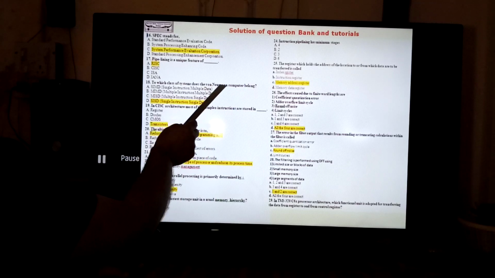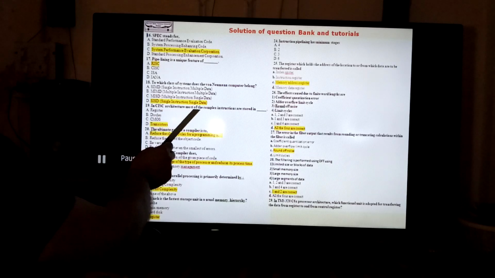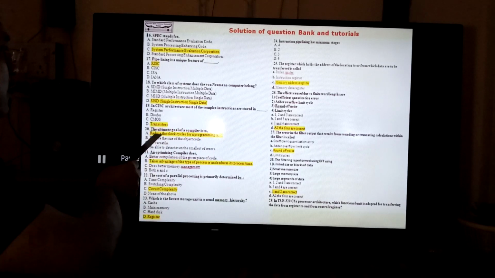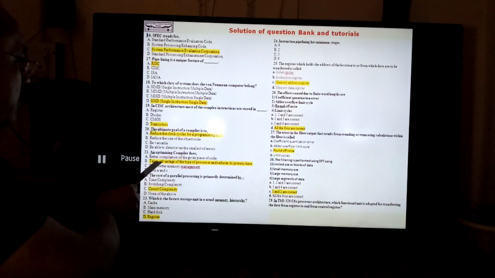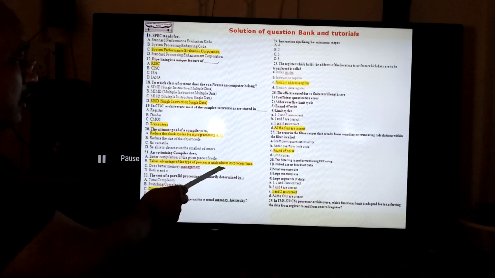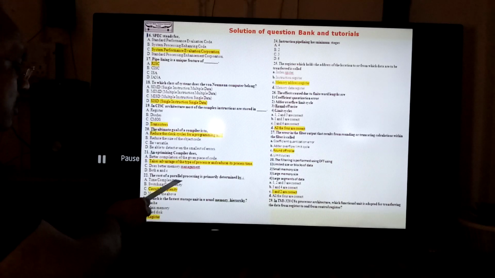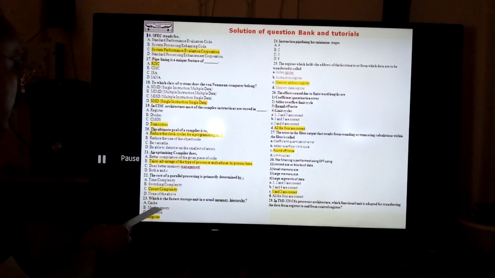It belongs to the single instruction, single data, that is SISD, and in SISD architecture, most of the complex instructions are stored in transistors. The ultimate goal of the compiler is to reduce the clock cycle for a programming task here, and an optimizing compiler takes advantage of the type of the processor and reduces its process time. And the next question is, the cost of parallel processing is primarily determined by which one? Naturally, it is determined by the circuit complexity.